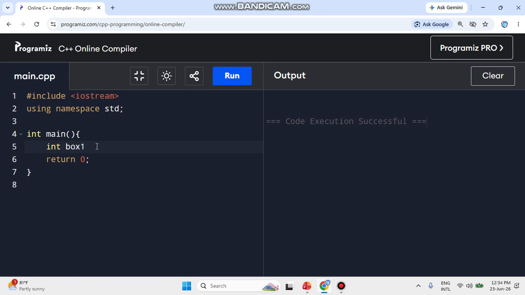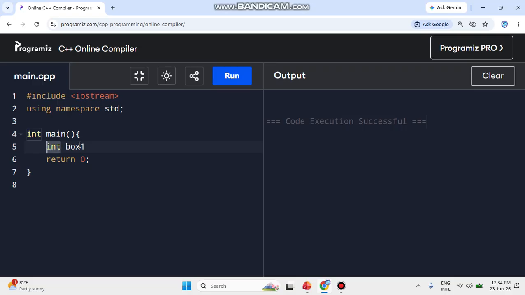You can watch in my C programming language or any programming language videos where I explain which rules we can use to declare your variable. Okay, so over here we can use box one as a variable name, and this box is type integer, meaning whatever I have in this box or this container, I can store only an integer value inside. That's why the data type is integer.